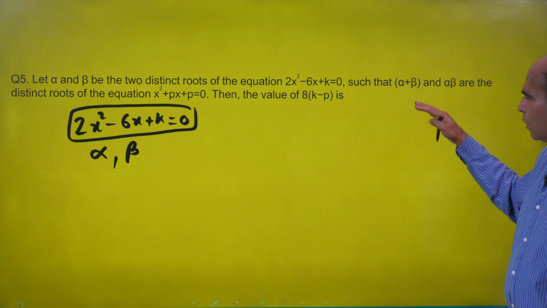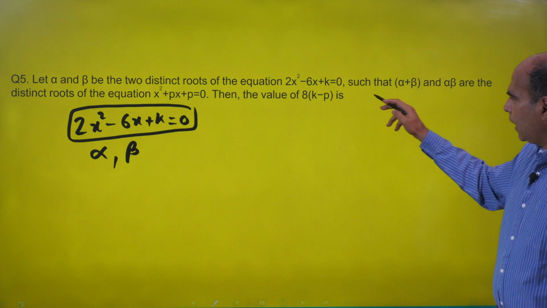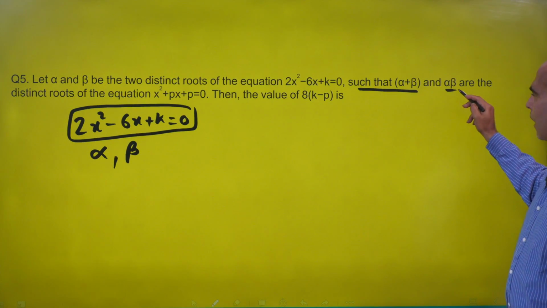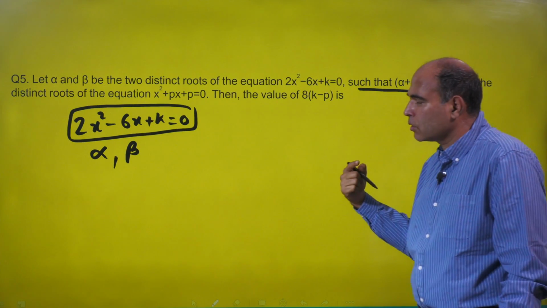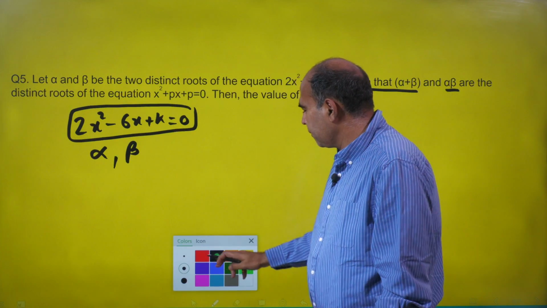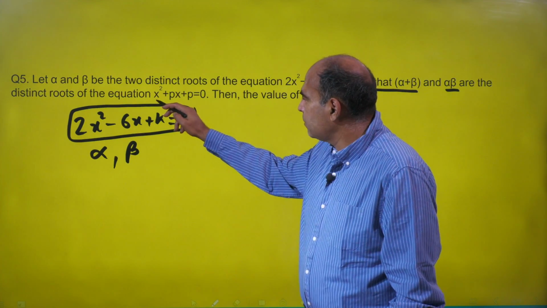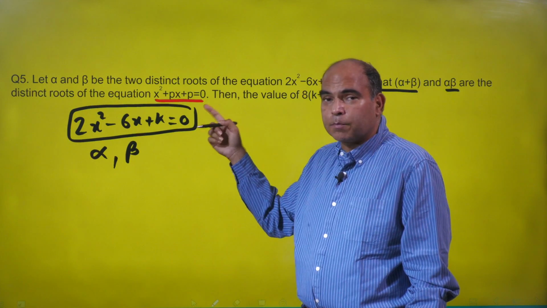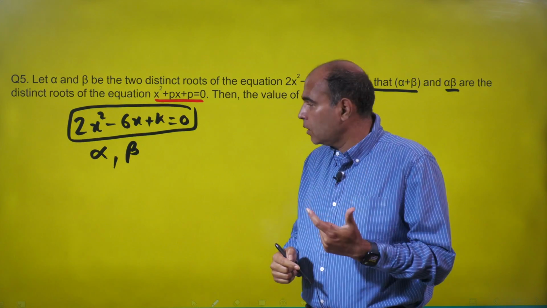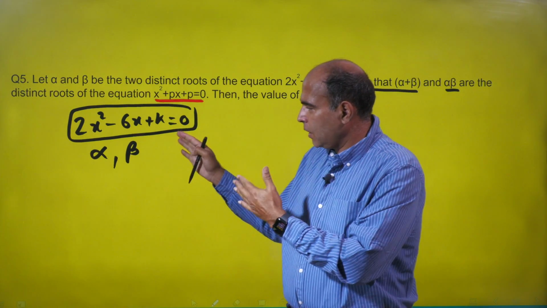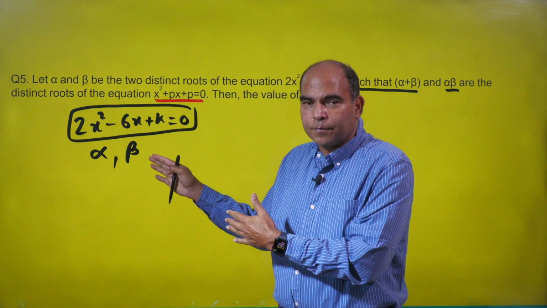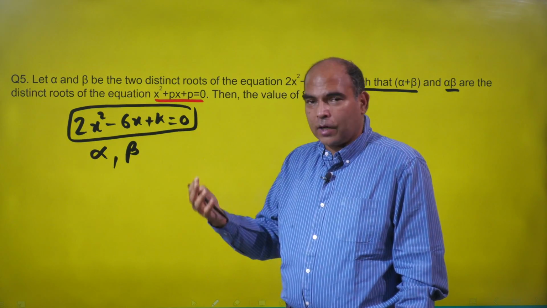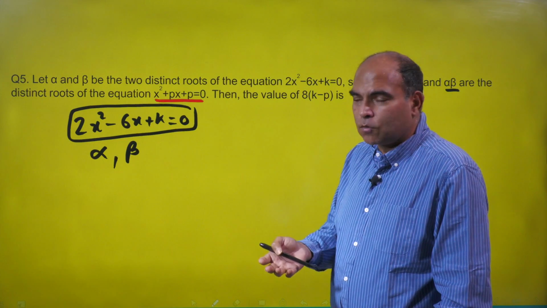We go ahead and see what the question is saying further, and this is where the trigger comes, such that alpha plus beta and alpha beta are the distinct roots of the equation x square plus px plus p equals 0. Okay, so if alpha beta are the roots of this equation, then from any quadratic equation, we know the sum of the roots and the product of the roots.